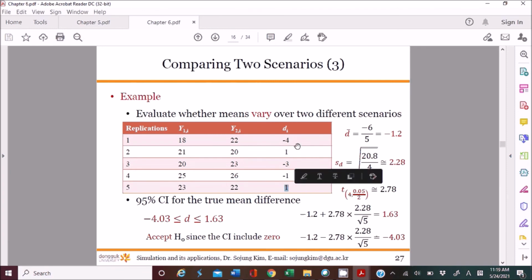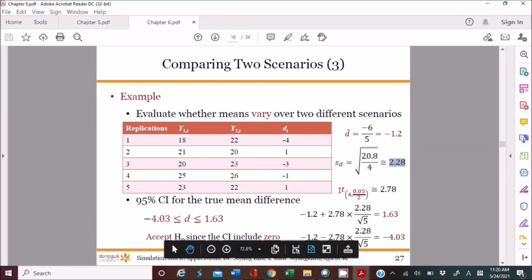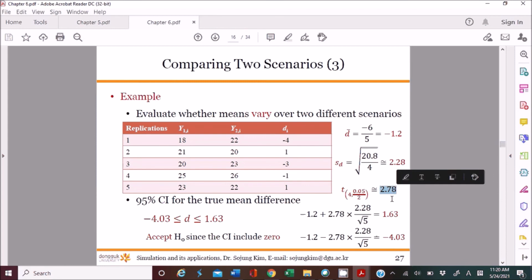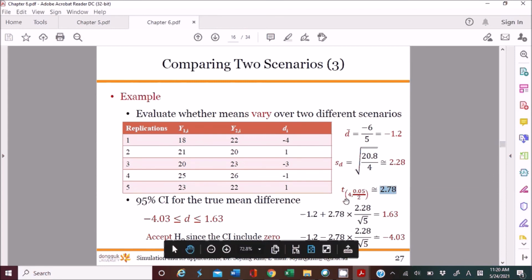Very easy, right? So we have 5 values, and you can get the average of these 5 values. Minus 6 over 5 gives you minus 1.2. Then the standard deviation of these 5 values gives you a number like this. If you find the t-value from the t table, you can definitely get this number. Don't worry too much about it. In the exam, I will give you this t, so don't worry too much about it, okay?